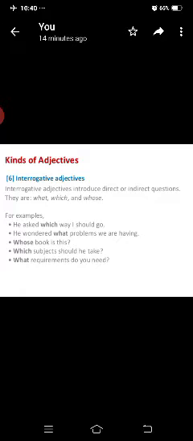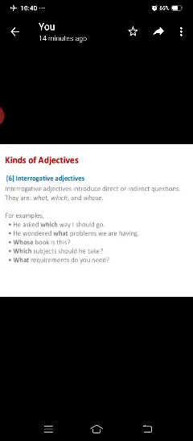Interrogative adjectives introduce direct or indirect questions. They are what, which, and whose, almost like WH questions, WH words. We can make questions with WH words. They are also called interrogative adjectives. Example: He asked which way I should go. Here, which is an interrogative adjective.